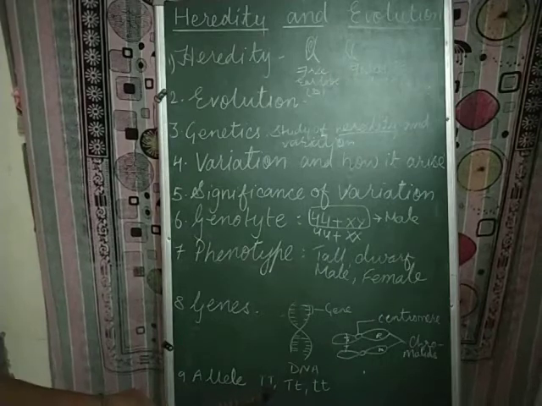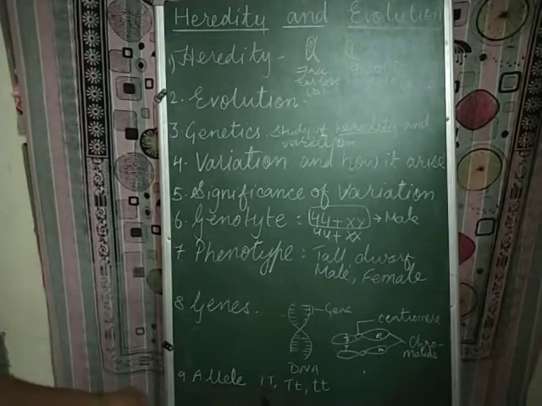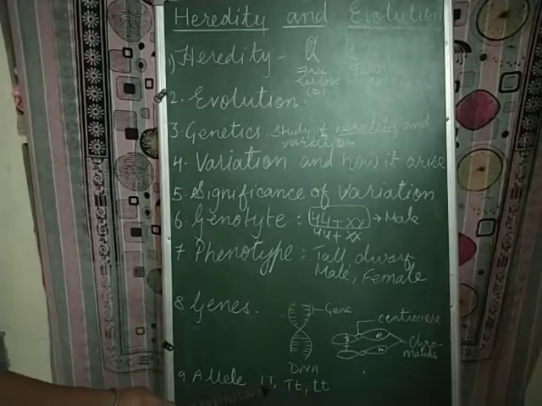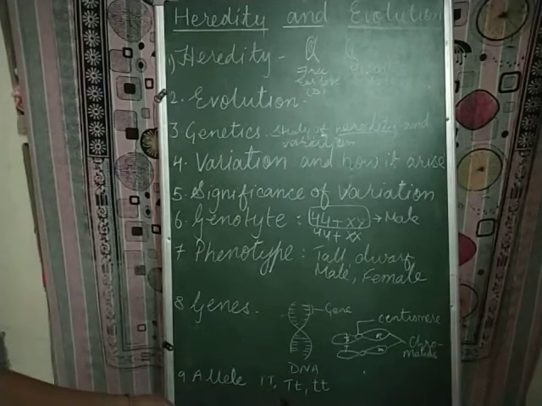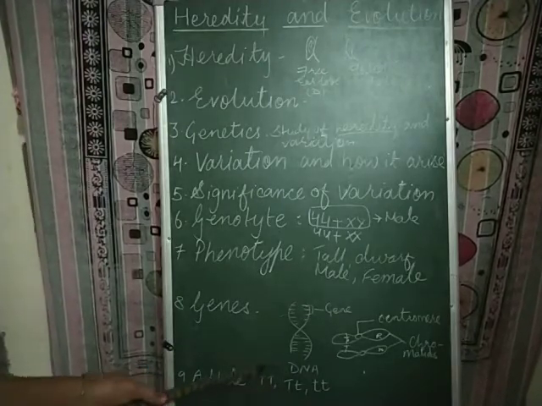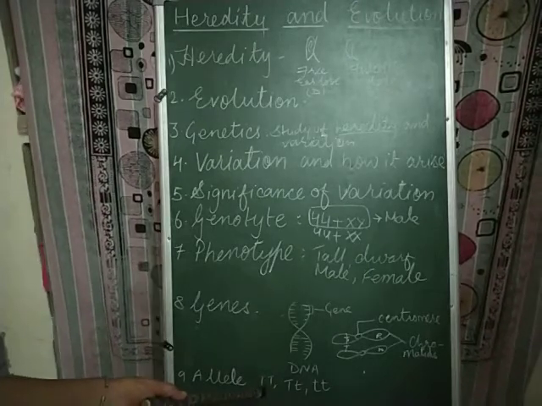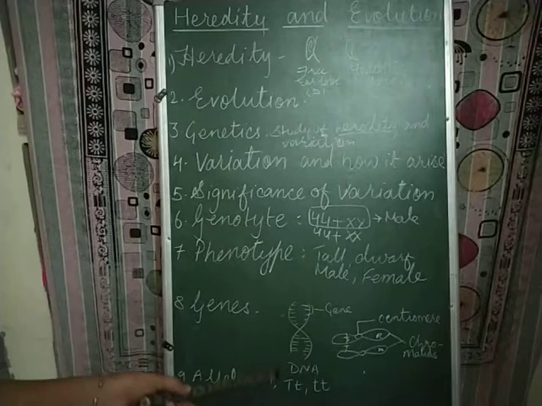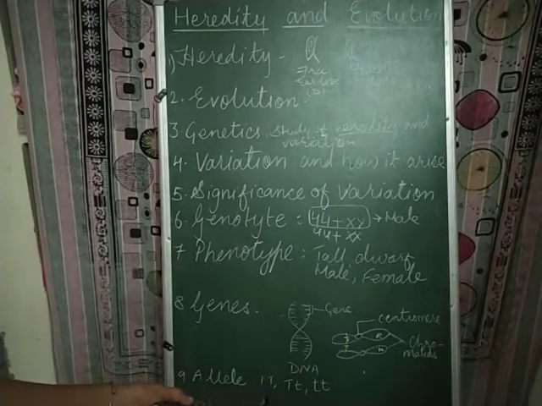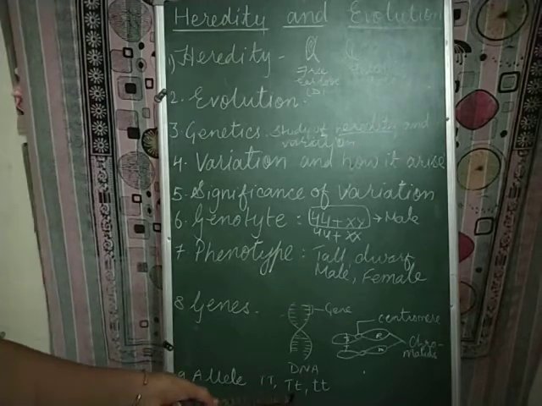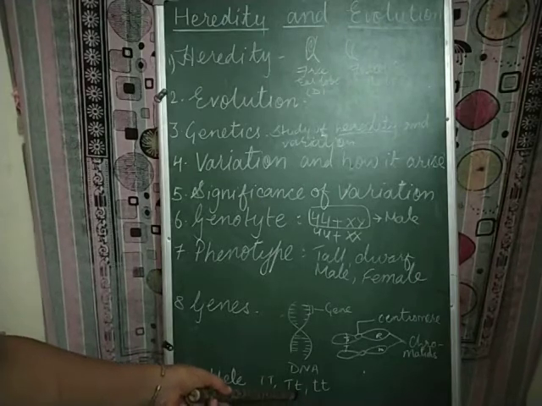For example, in the pea plant, Mendel carried out the experiment. He saw that the factor TT is responsible for the tallness. To this particular composition he gave the term dominant. Since similar genes are there, he gave the term homozygous tall. Here the tall T gene is present and small t gene is present.